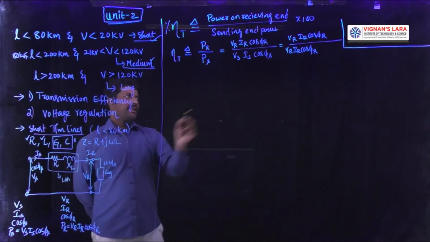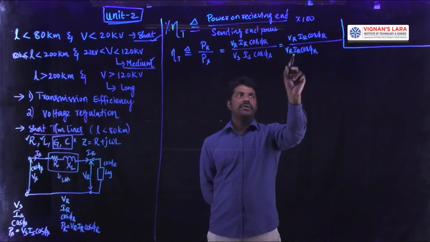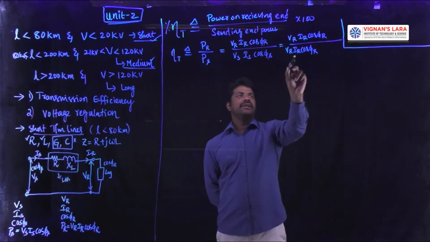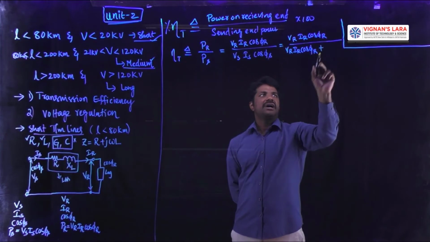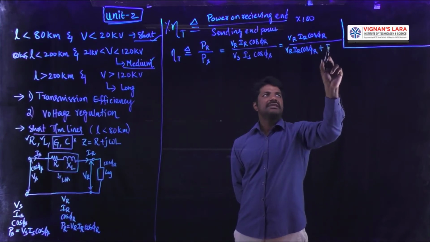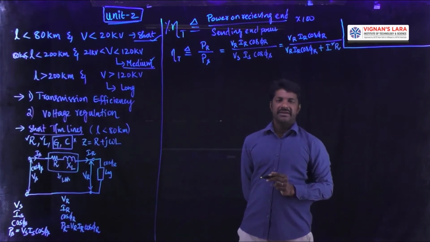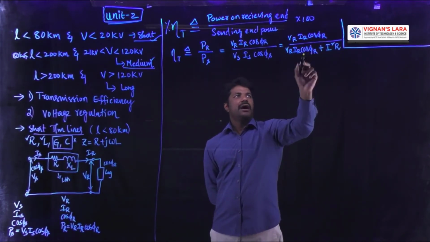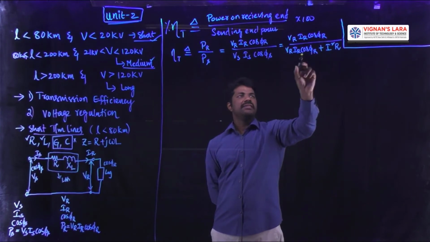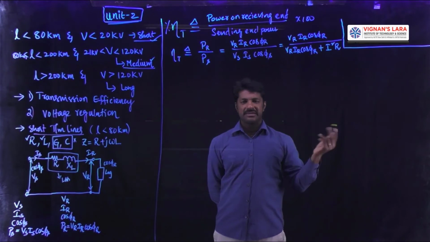In the same lines here also, I am telling you that this is the sending end power. How to get sending end power? Receiving end power Vr, Ir, cos phi r plus transmission losses. What are transmission losses? The current square into resistance of that network. I mean to say output divided by output plus losses, where the denominator, output plus losses, is nothing but input power in a generalized machines concept.